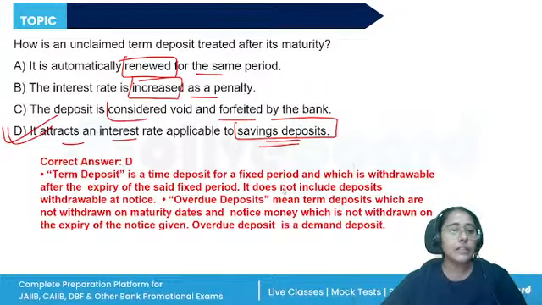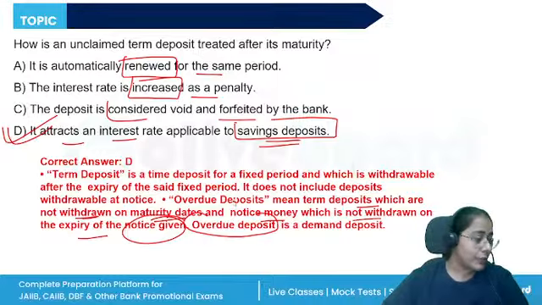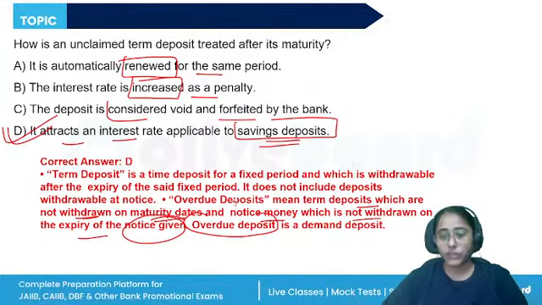So, overdue deposit means term deposits which are not withdrawn on maturity dates, and notice money which is not withdrawn on the expiry of the notice given. The overdue deposit is a demand deposit now. It becomes a demand deposit now. So for the period for which it remains overdue, it will attract the rate of interest applicable on a simple demand deposit, not a fixed deposit, on a demand deposit. All right. So the correct answer is D.